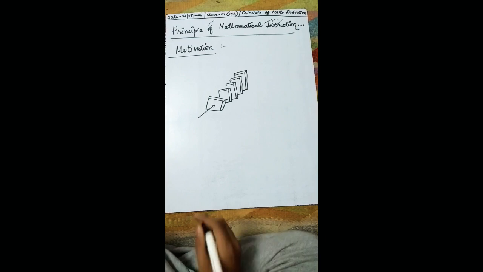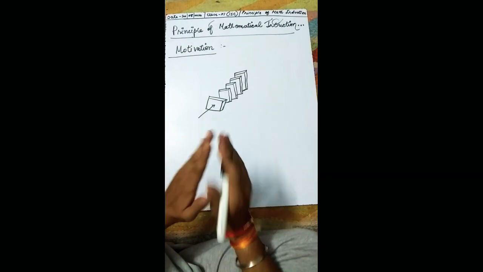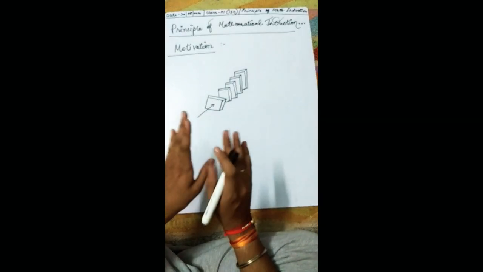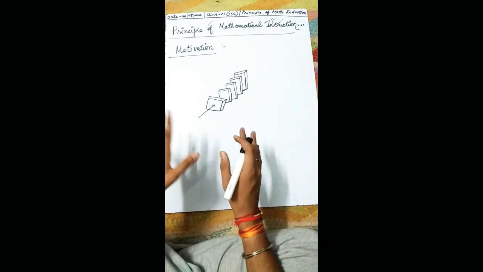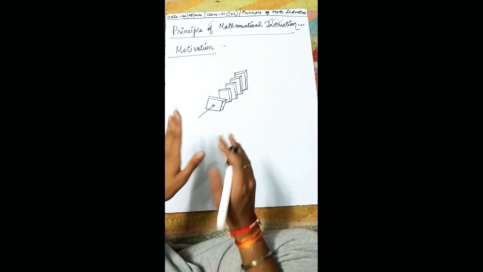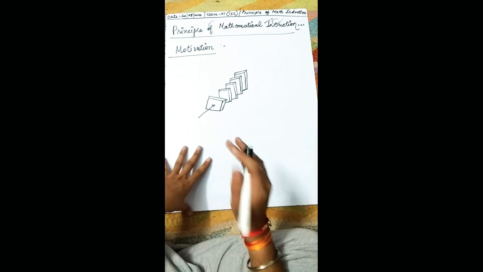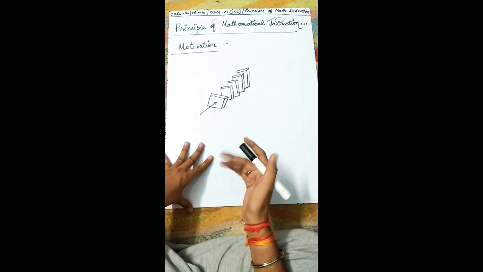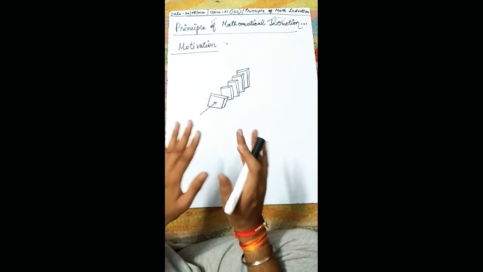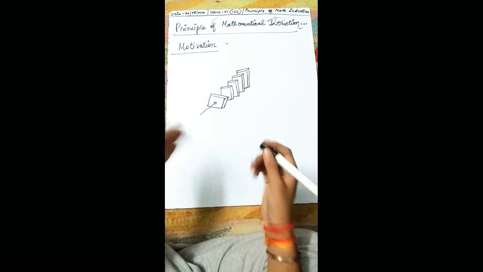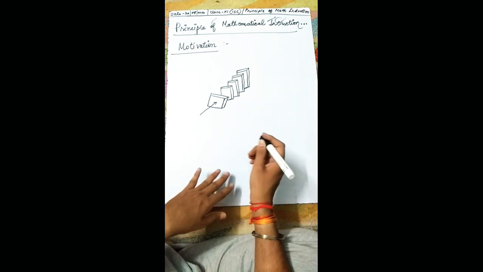To understand the basic principle of mathematical induction, first you need to understand the motivation behind building the principle of mathematical induction. That means what motivated the building of this principle.